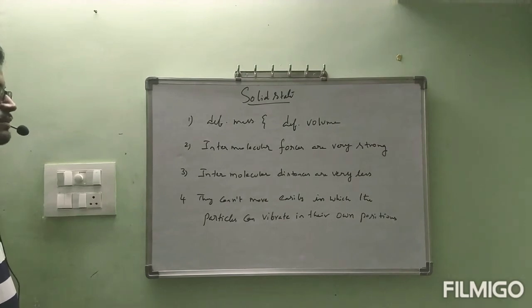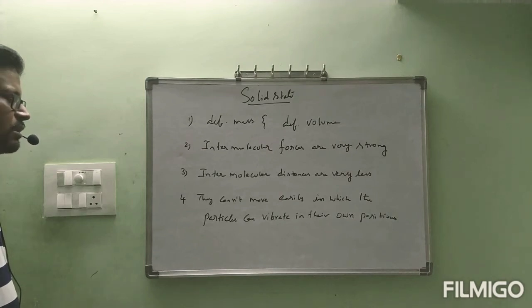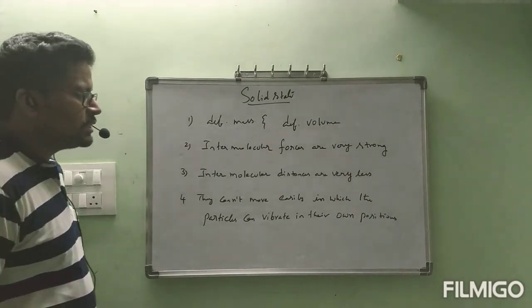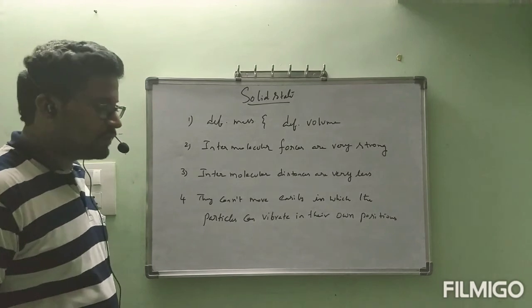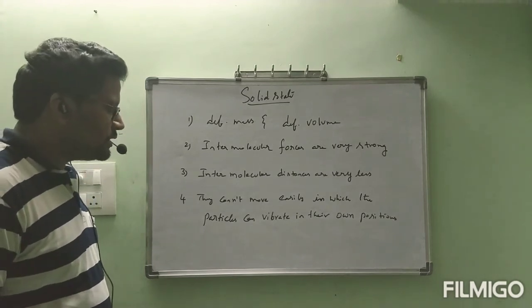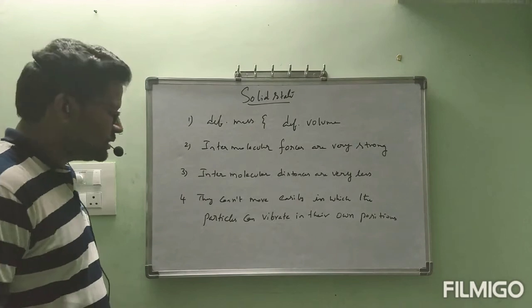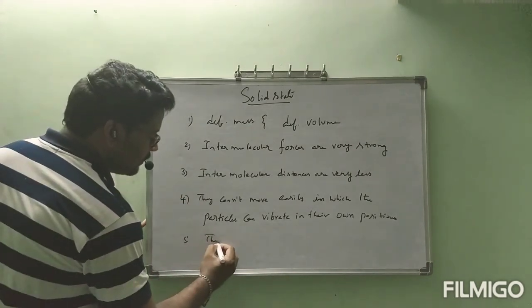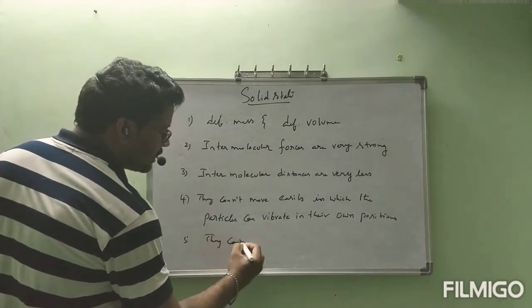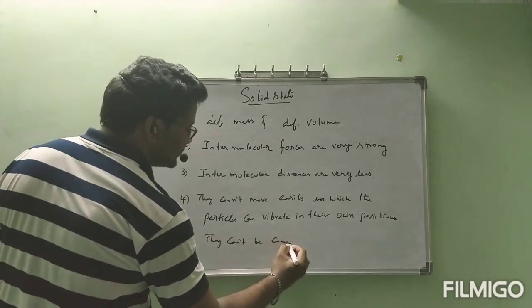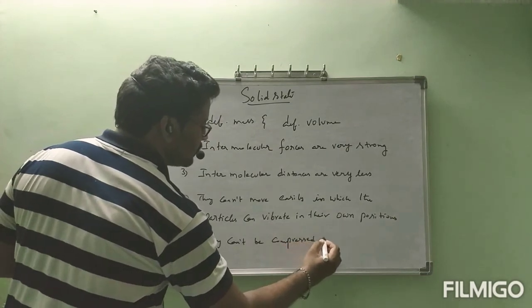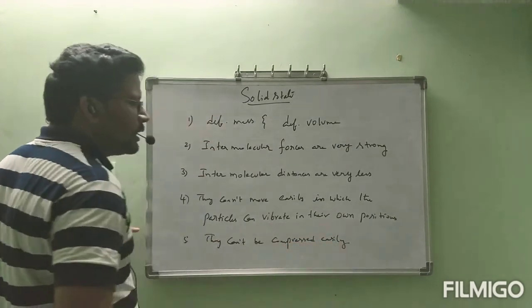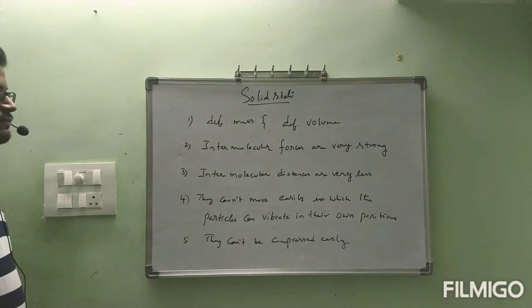First one, they have definite mass and definite volume. Second one, intermolecular forces are very strong. Third one, intermolecular distances are very less. And fourth one, they can't move easily, in which the particles can vibrate in their own positions. Fifth one, they cannot be compressed easily. Like this, we can write the characteristics of the solid state, which we have learnt in earlier classes.